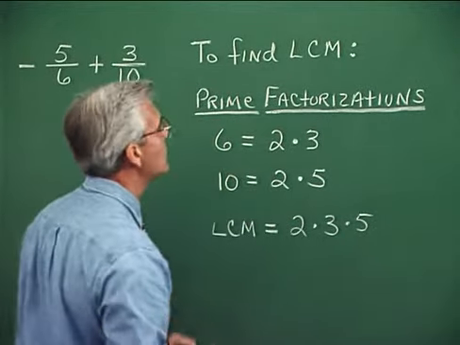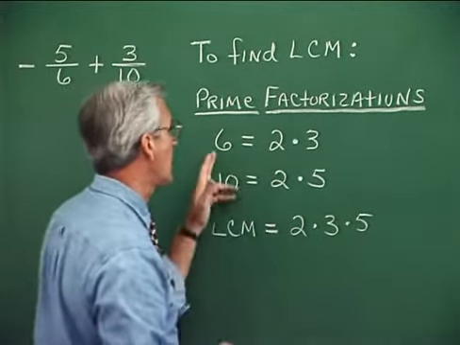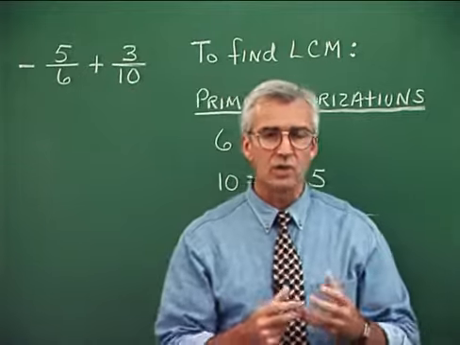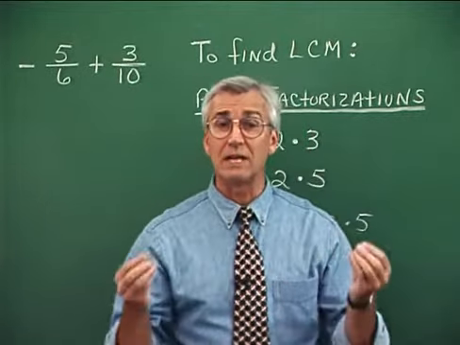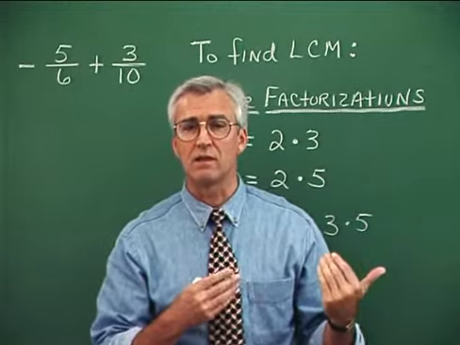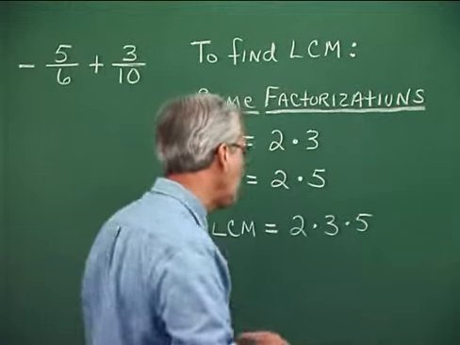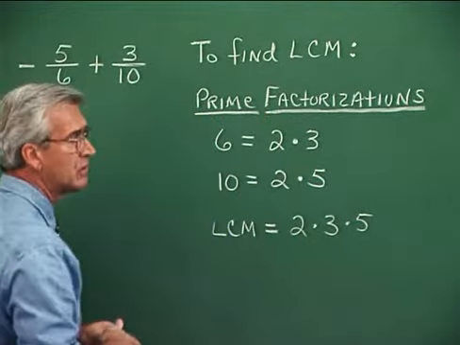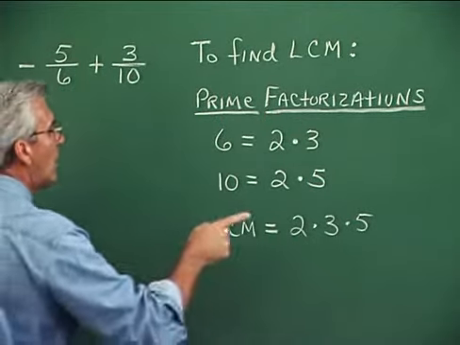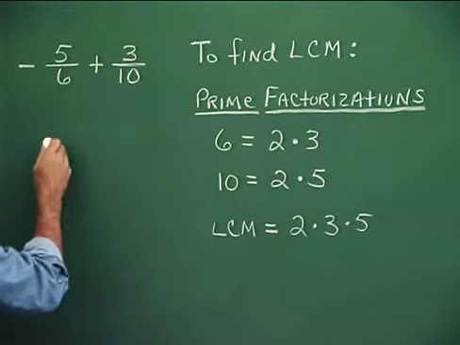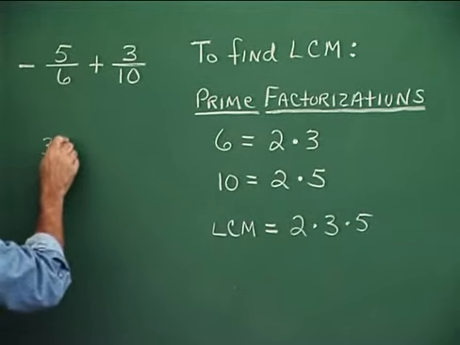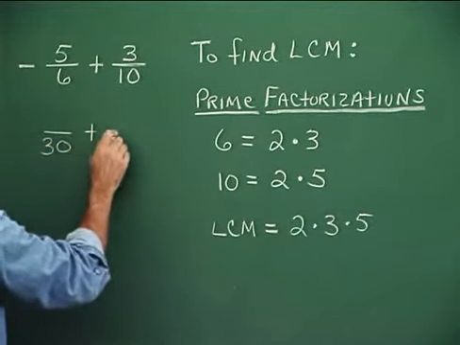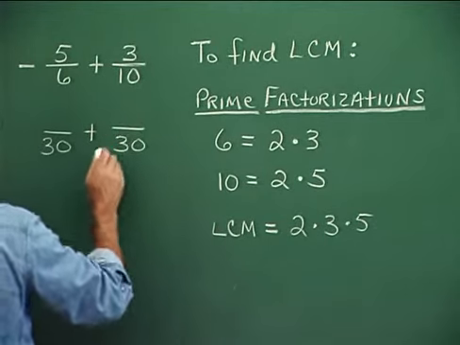The prime factorization idea comes in handy when the denominators get unreasonably large. If they're pretty big numbers, then the prime factorization method works pretty well. Well, that's the gist. There are some other nuances involved in the prime factorization method, but that's the basic idea. All right, so 30 is the common denominator, and when we change into that common denominator, then we go through a process kind of like this.